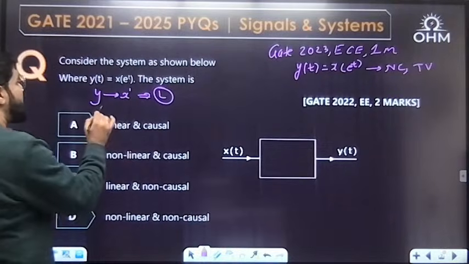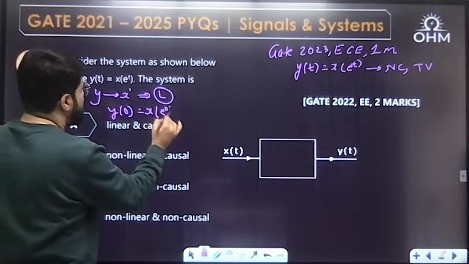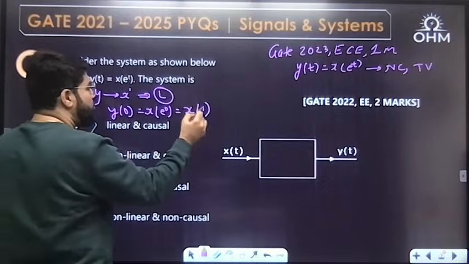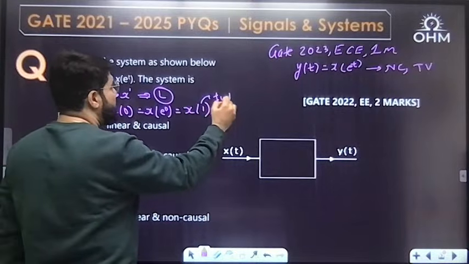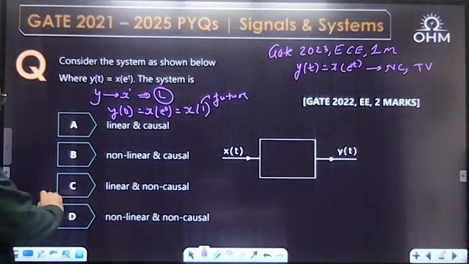Once again, suppose you wanted to calculate y(0). It becomes x of e power 0, and e power 0 is 1. So if you are calculating the output at 0, the value of input required is at t equal to 1, which is the future. Future means non-causal. So it is linear but non-causal. Answer is C.